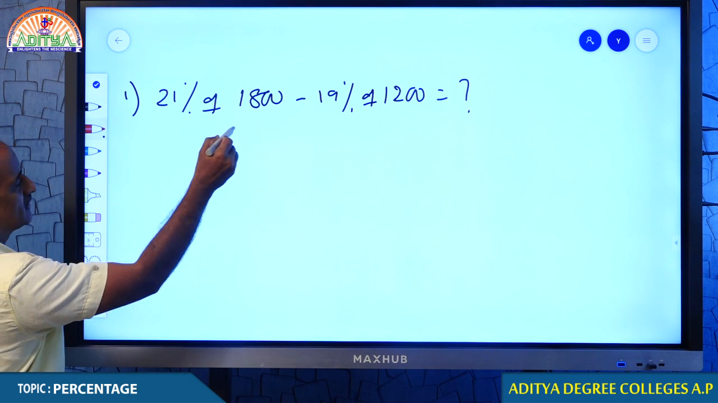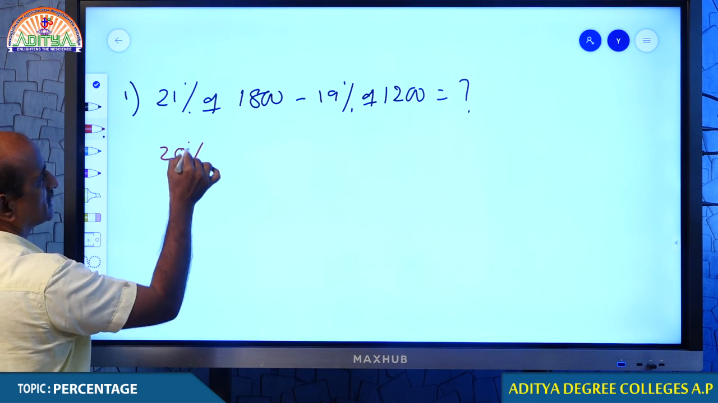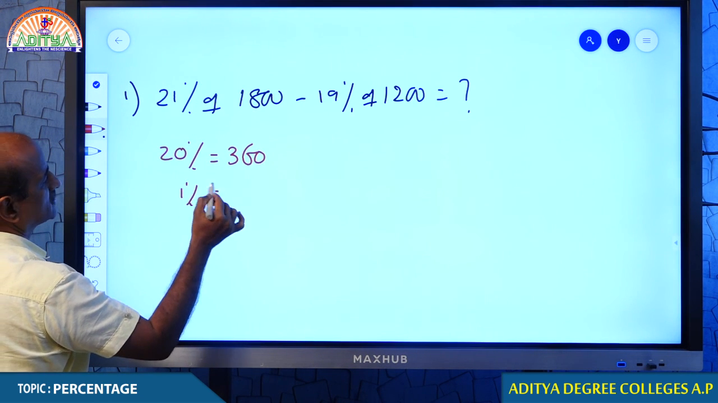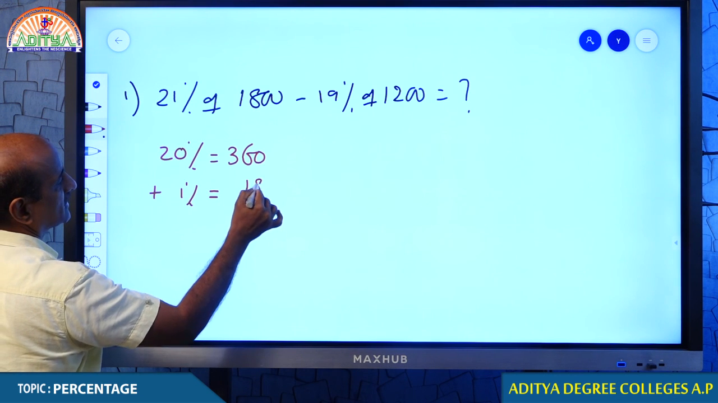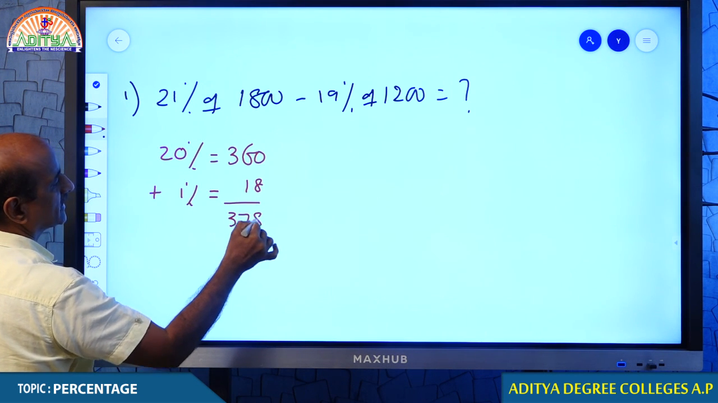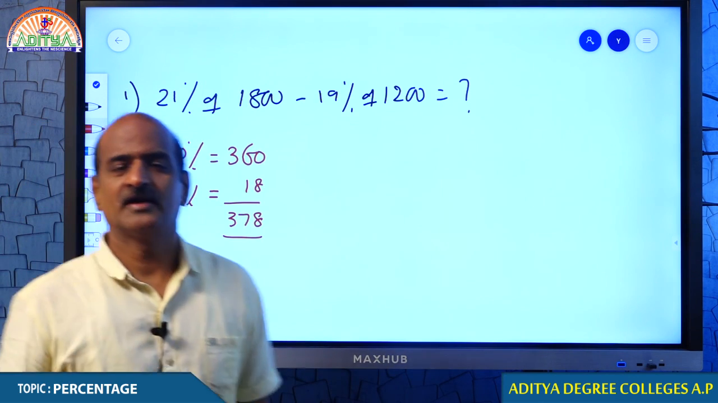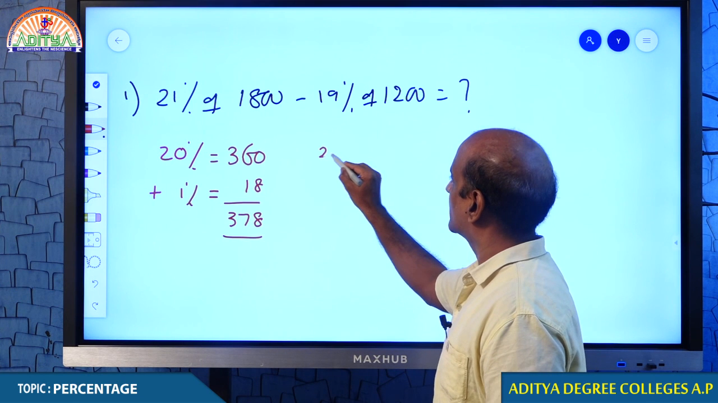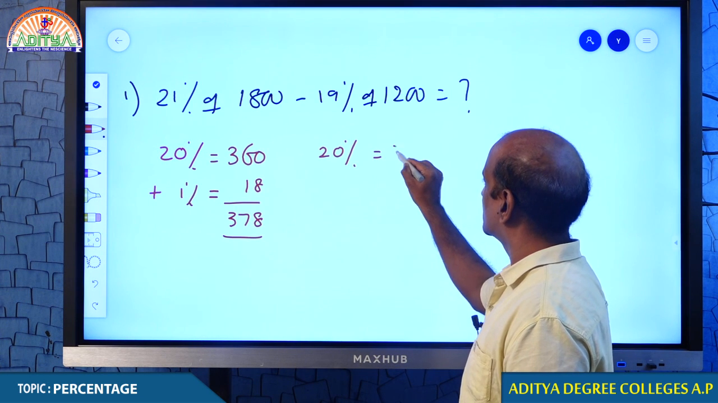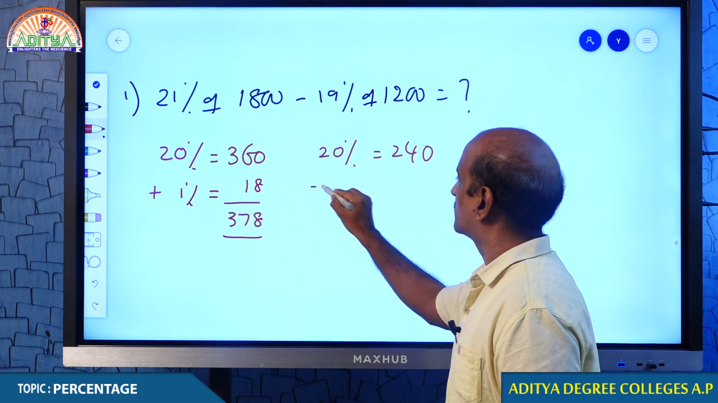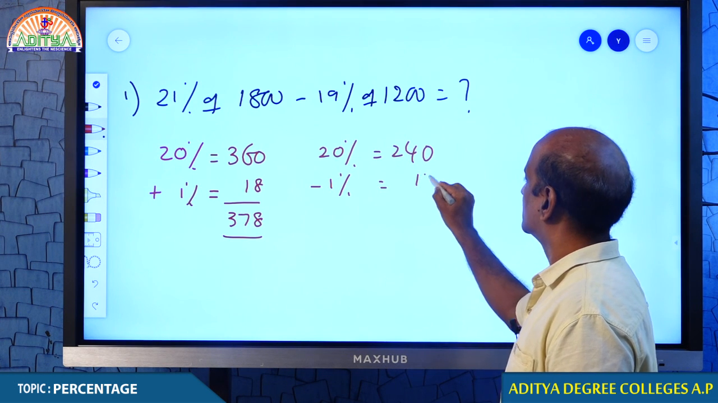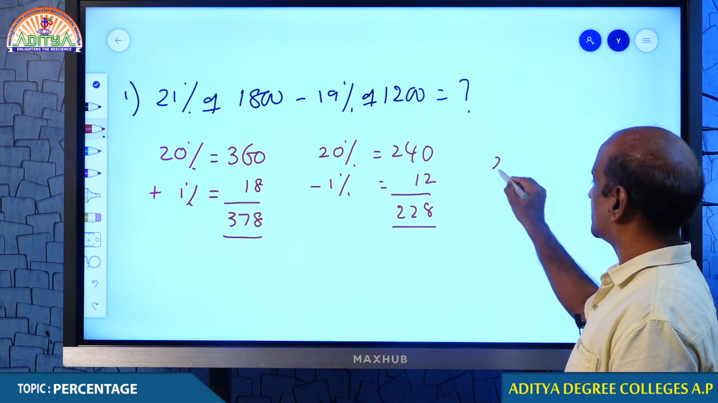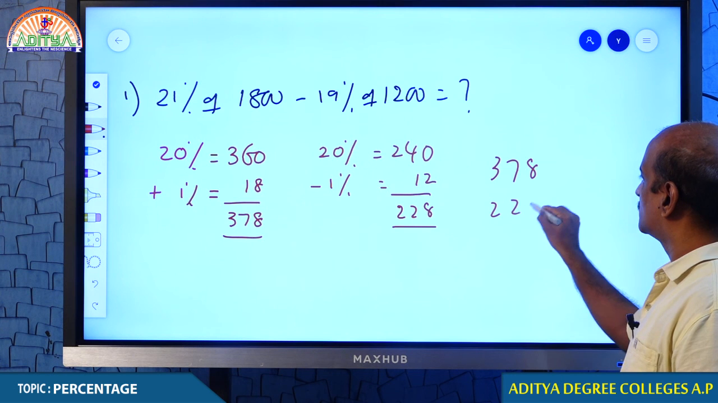How do you get this 21%, my dear students? You get 20%, which is 360, and to that you add 1%, that is 18, so 378. You understand that? 21% can be found simply like this. Now, how do you find 19%? Again, 20% is 240, from which you reduce 1%, that is 12. Therefore, 228. But your answer must be 378 minus 228.